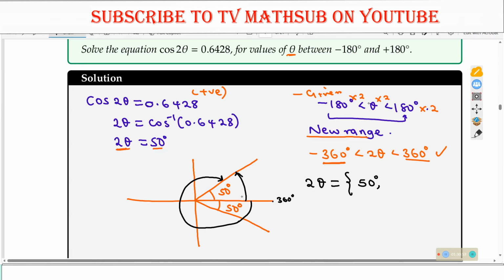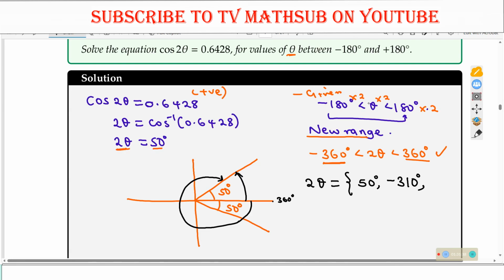So I have this as 50 degrees. So the remaining angle is 360 minus 50, which is 310. But that angle should be negative. So this angle should be minus 310 degrees. So we have got a positive angle, which is 50. Its corresponding angle is also there. So each angle has both corresponding positive and negative angles.